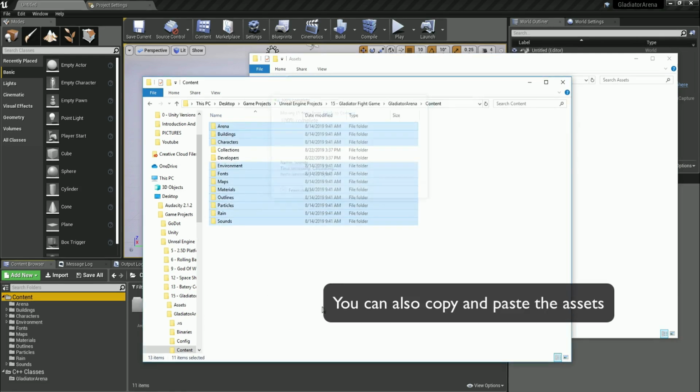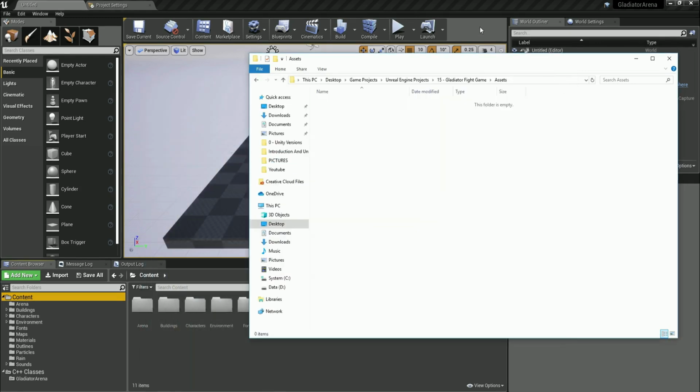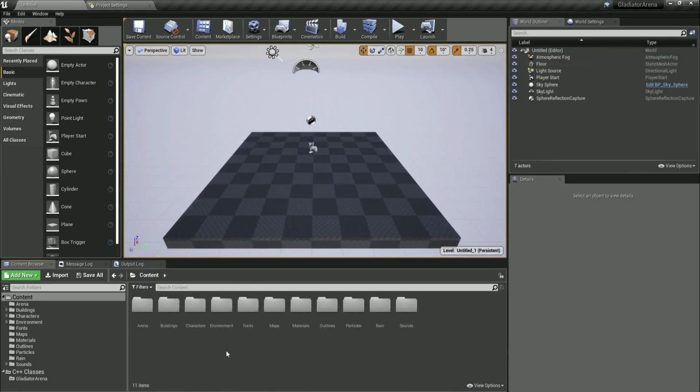So drag it, wait for it to copy over here. And now we can close this window. We can go back over here in our Unreal Engine. And there you go. Just like that, just like magic, we have everything that we need.